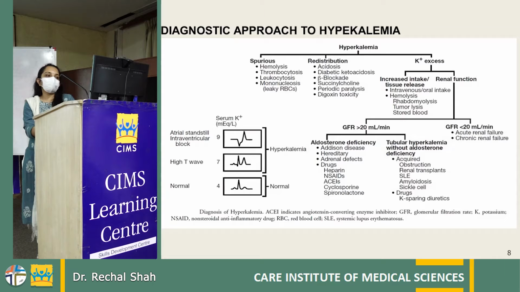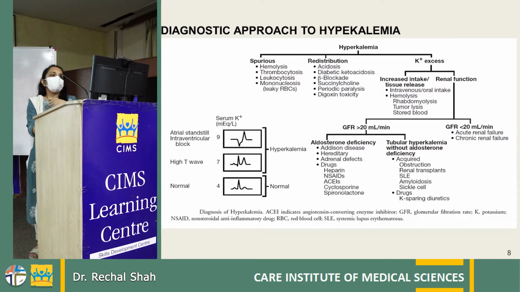As per the history, we'll be able to know whether the patient is having increased intake and increased tissue release of potassium, or the hyperkalemia is due to decreased excretion from the kidneys. If it is a renal cause, we look at the RFT, and if the GFR is less than 20, then it could be acute or chronic kidney disease. If the GFR is more than 20, we have to differentiate whether it is aldosterone related or not dependent on aldosterone. So we have to look for the aldosterone and renin levels, and accordingly we'll be able to know whether it is related to Addison's disease or hereditary causes or drugs like heparin, NSAIDs, ACE inhibitors, cyclosporin.